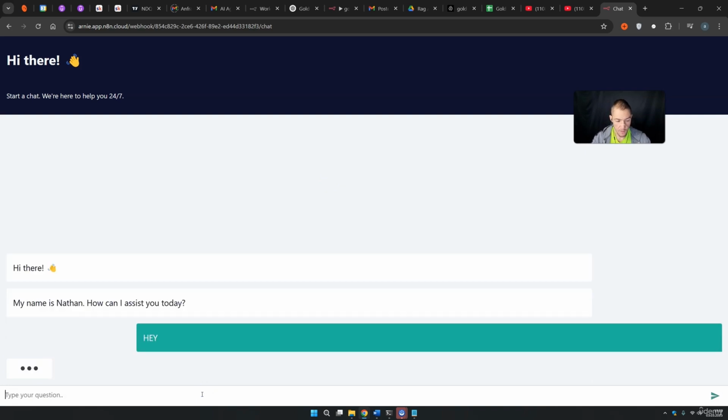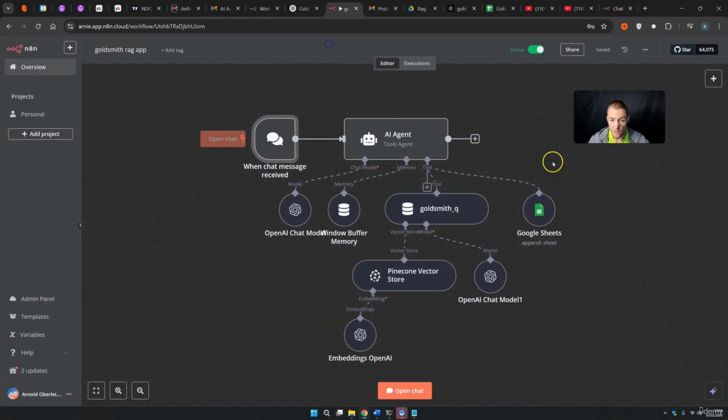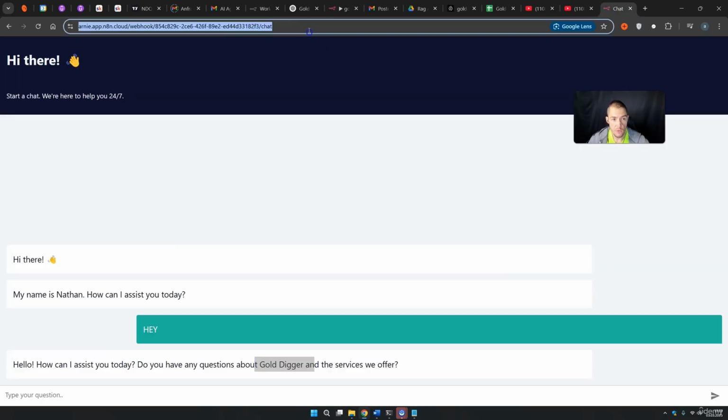And here you can type in, hey, this is basically the same application as we used previously. Hello, how can I assist you today? This is of course our Gold Digger bot. And we can trigger of course everything that is included right here. So what you can do is eventually simply send this application, send this link to your client. And your client can simply use this link to give to his clients, so that people can simply chat with this chat flow over this standalone application.